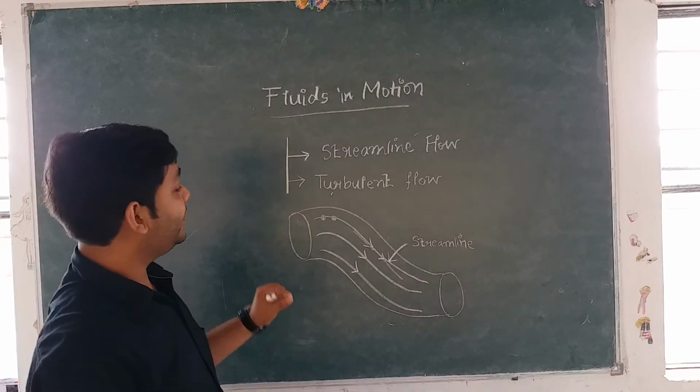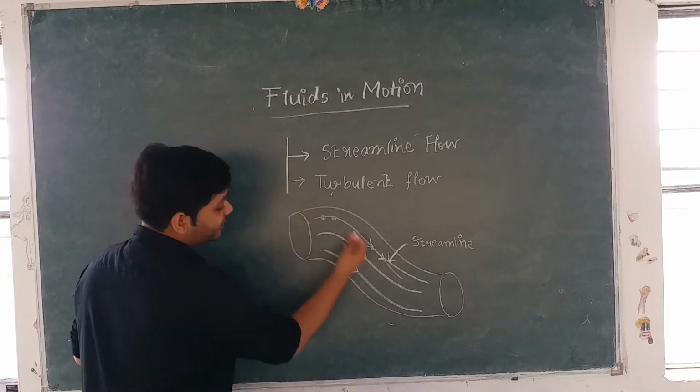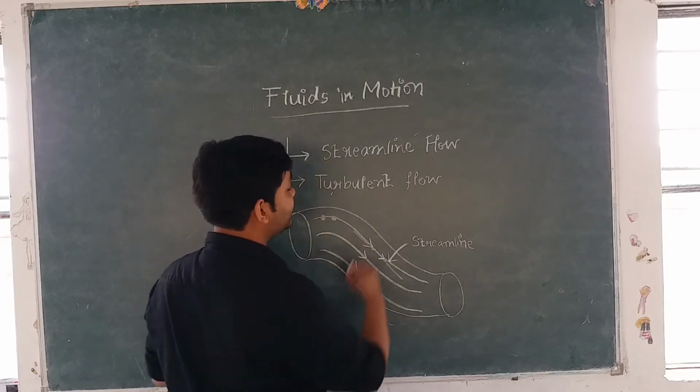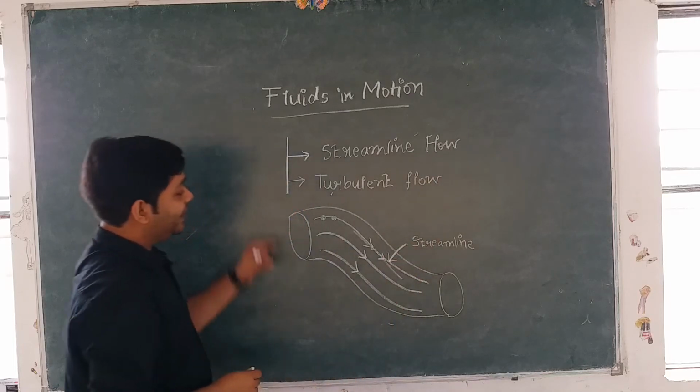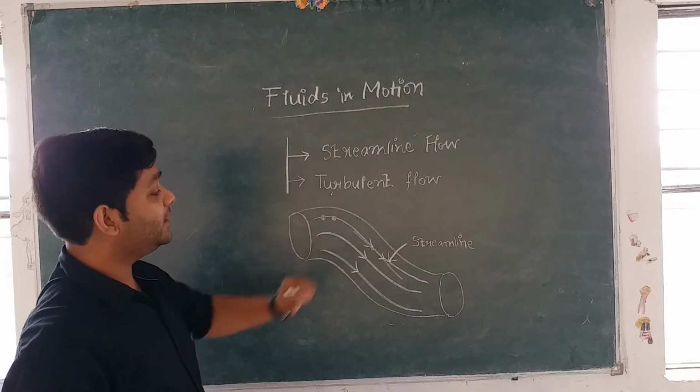So the first thing that you should know is, the less is the radius of the tube, the more will be the chances that the flow is streamlined.